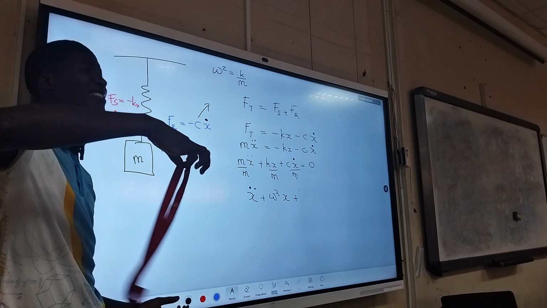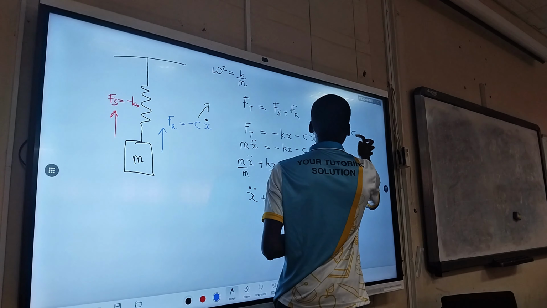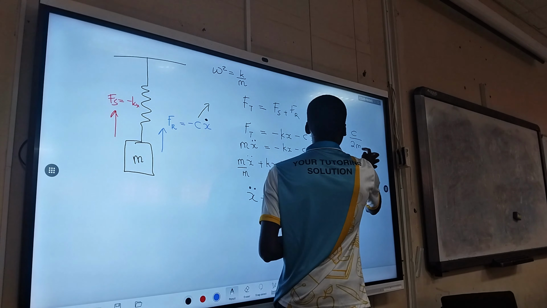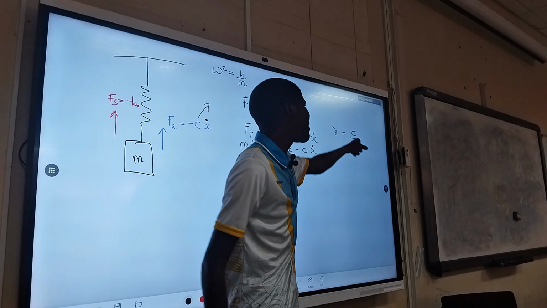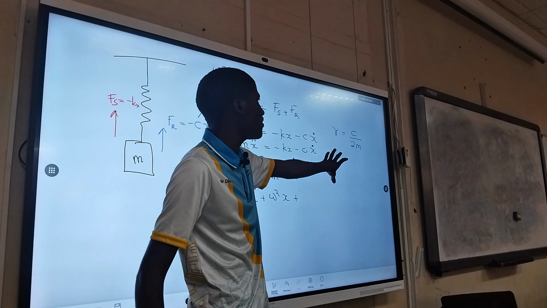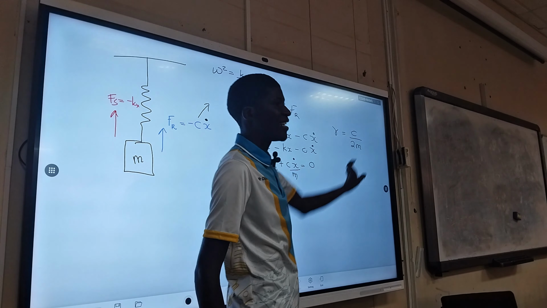So the damping coefficient is equal to C over 2m. So it is equal to a constant, the linear constant for the retarding force, over 2 times the mass of the object. So this is what we call the damping coefficient.